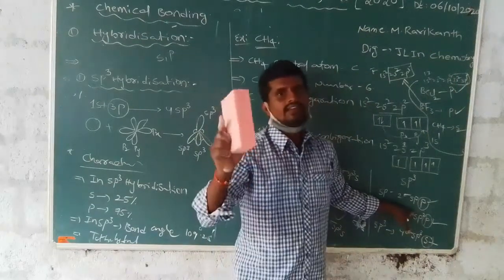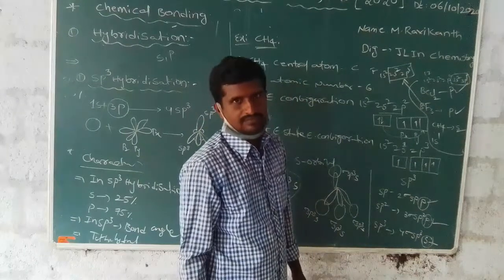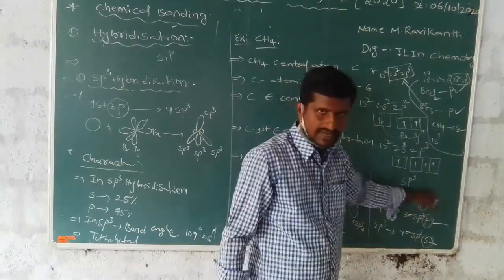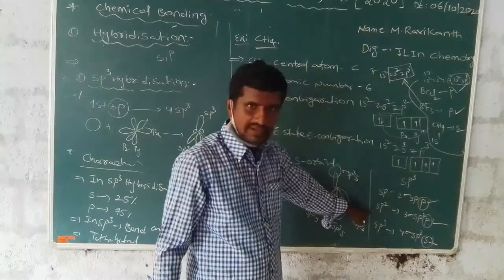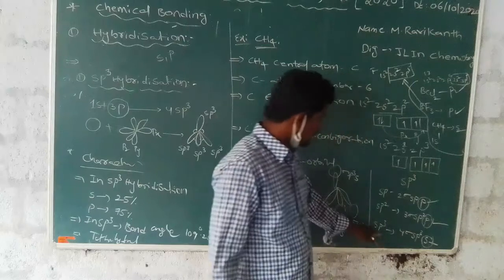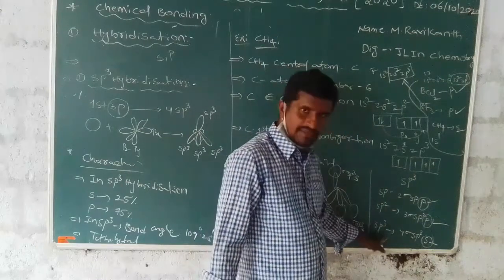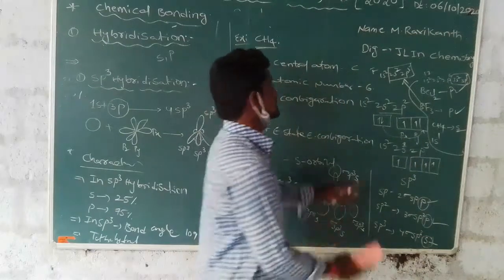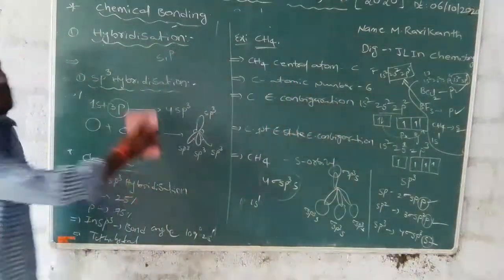This is a very important topic. In sp hybridization, 2 sigma sp-p bonds are present. In sp2 hybridization, 3 sigma sp2-p bonds are present. And in sp3 hybridization, 4 sigma sp3-s bonds are present. This is the explanation of hybridization.